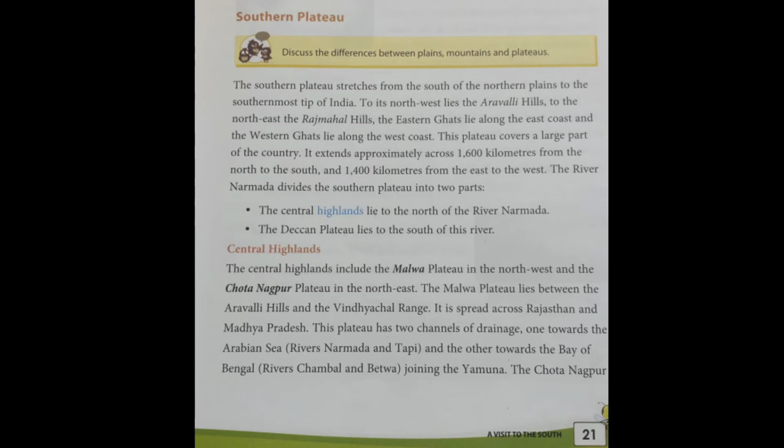This plateau has two channels of drainage. One is towards the Arabian Sea, that is the rivers Narmada and Tapi, and the other is towards the Bay of Bengal, the rivers Chambal and Betwa, joining the Yamuna.